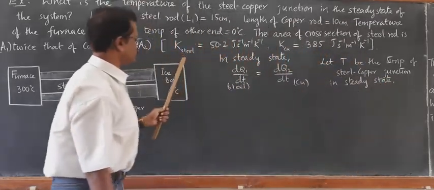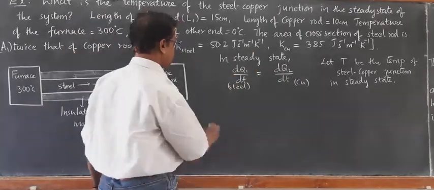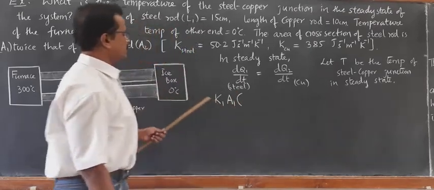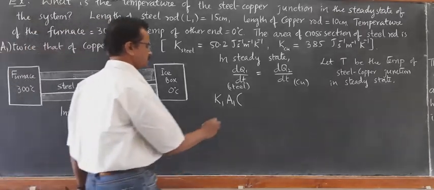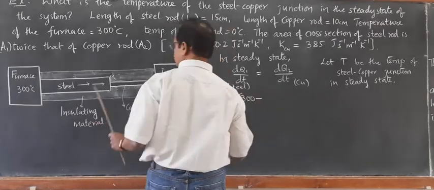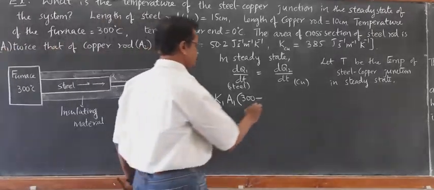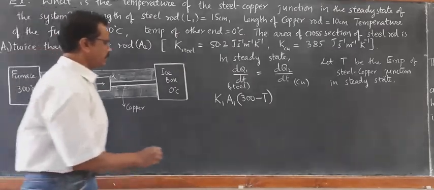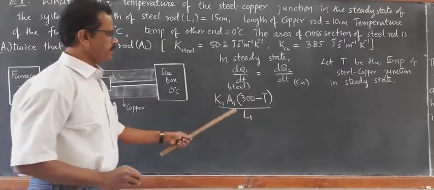Now we shall substitute the values of dQ1 by dt and dQ2 by dt. Let us write it as K1 A1, and the temperature of the hot source is 300 degrees Celsius, and at this end the temperature is assumed to be T. So the temperature difference across the steel rod is 300 minus T, divided by L1. This becomes dQ1 by dt.